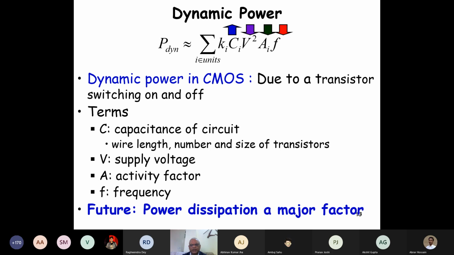Even in the normal transistor, they don't operate until they get the enabling signal. They get enabled and then there is activity. So the terms here are the capacitance, voltage squared, activity, and the frequency of operation. And the dynamic power is the summation of all this across all the transistors.